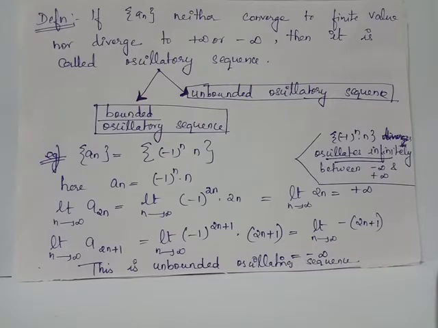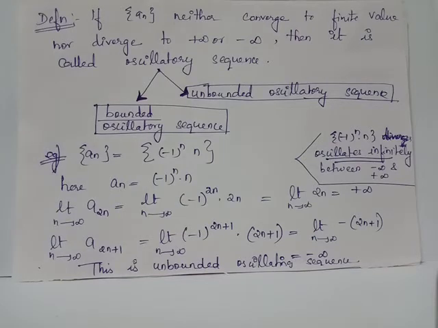Now when you apply the limit as n tends to infinity to the term 2n, you will get positive infinity as the answer. That is, when you apply the limit to the general term a_{2n}, which represents the general term of the sequence a_n whose suffix is an even value, it gives us the infinite limit, which equals positive infinity. Now consider the general term a_{2n+1}, which corresponds to the general term of the sequence a_n whose suffix is an odd value.